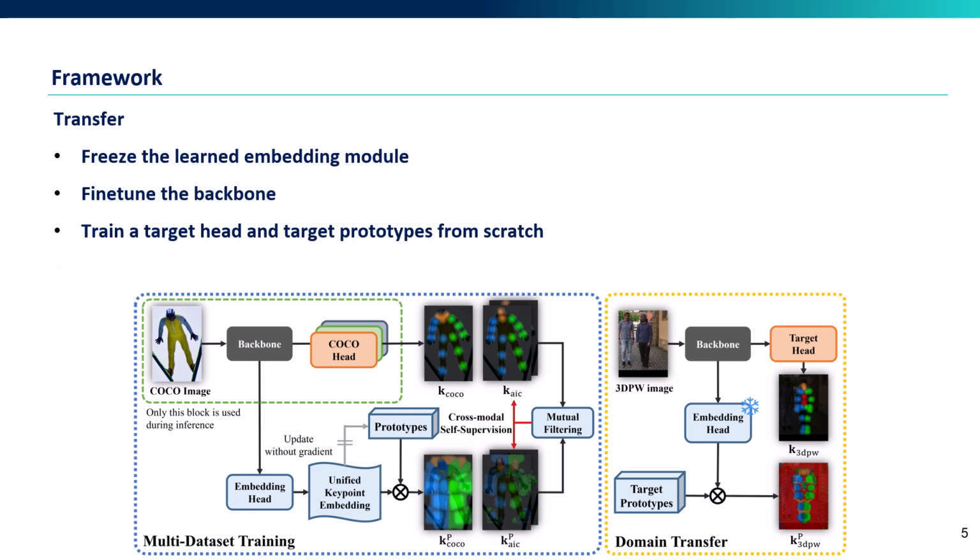During domain transfer, we freeze the learned embedding module to maintain the keypoint representation space. We perform fine-tuning on the backbone, and we train a target head and the target prototypes from scratch.